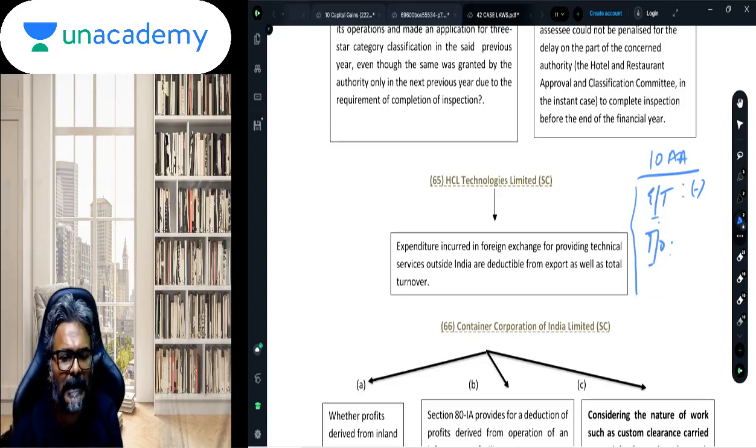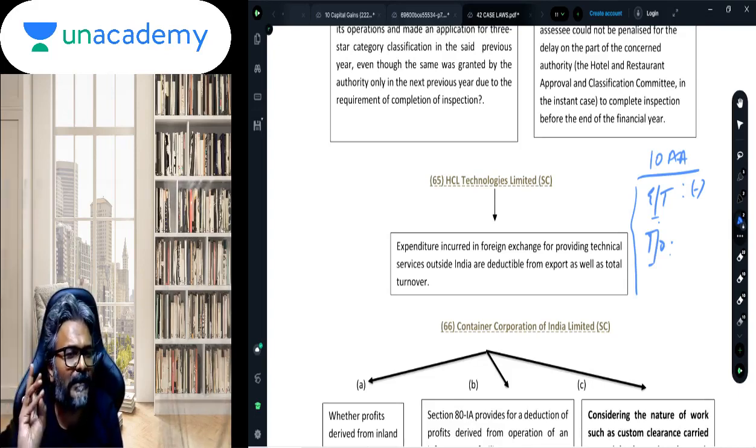So the exclusion to be considered here is the fees for technical services which are provided outside India. Even now that will not form part of your export turnover or total turnover for the purpose of section 10AA.